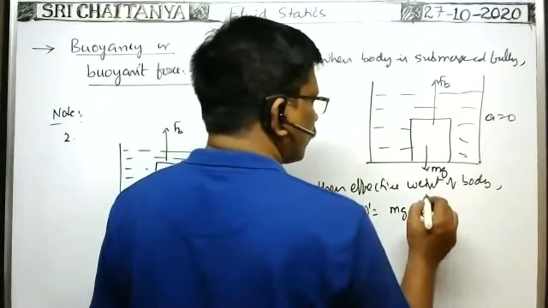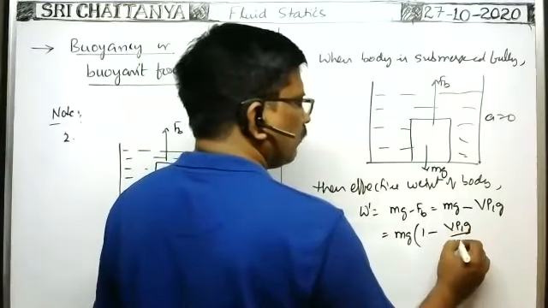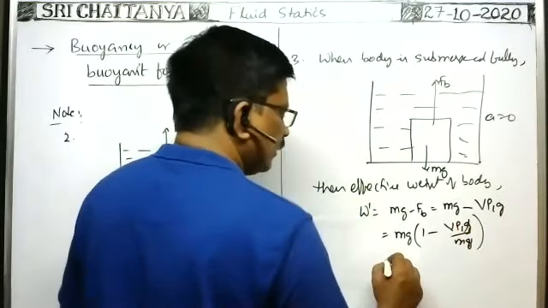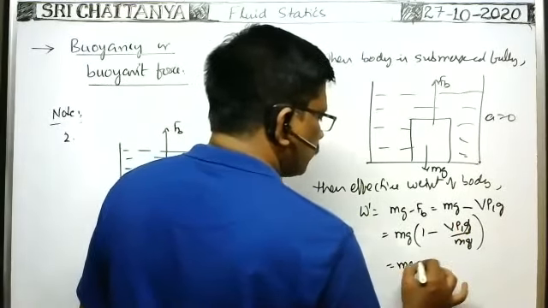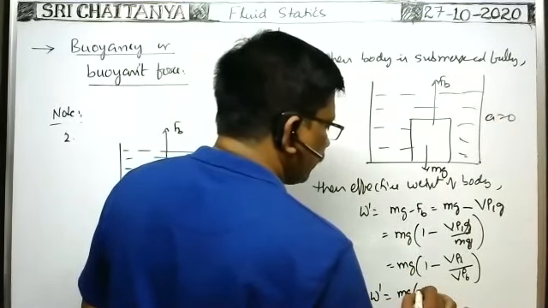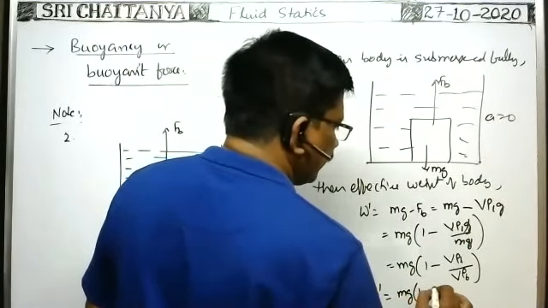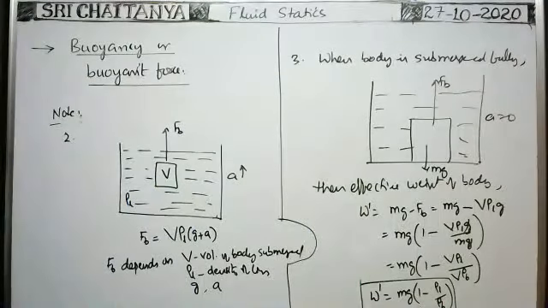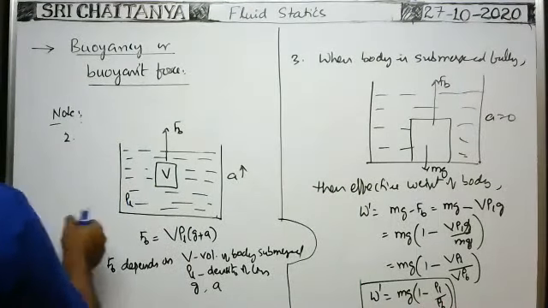So mass means, of course, you take mg common. Mg of 1 minus volume of the liquid displaced into density of liquid into g by weight mg. Of course, g g cancel. Therefore, this is equal to mg of 1 minus volume of the liquid displaced into density of liquid by mass, means volume of the body into density of the body gives mass of the body. So V V cancel. Therefore, apparent weight or effective weight of the body when submerged in a liquid totally is equal to rho L by rho B. This is the effective weight of the body when completely submerged in a liquid.